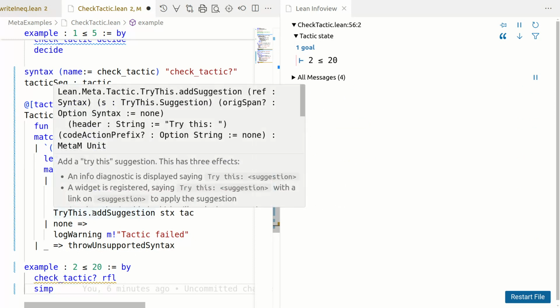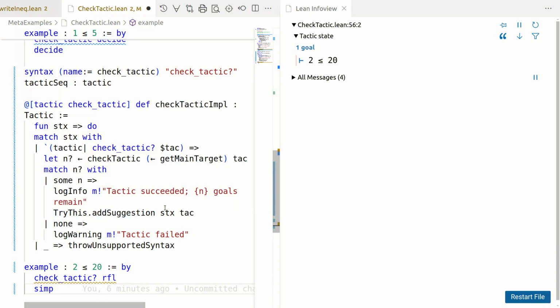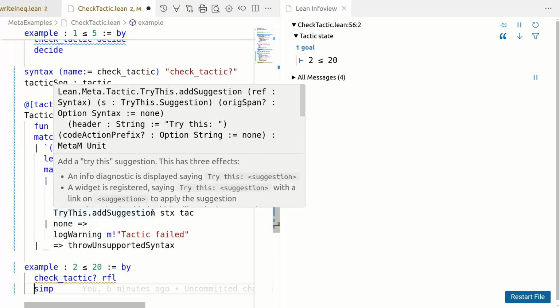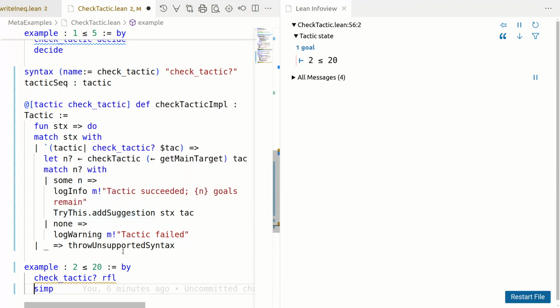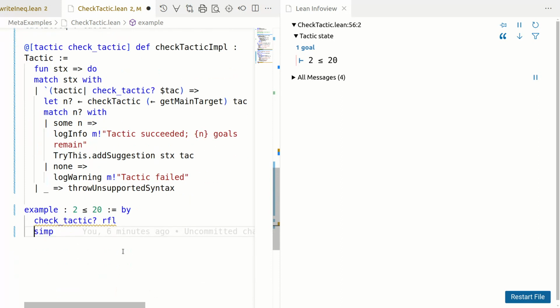You can have a TryThis.add suggestion. There is a plural version of this if you want to add several suggestions. You want a syntax, that's why I have this stx separately here rather than using the elab. And just what should we replace the syntax with? And if you hover, it will tell you it's supposed to be say, a syntax suggestion. You can have other headers which might be appropriate and so on. So this is a very useful feature in Lean, and fortunately people have done the work to make it extremely easy.